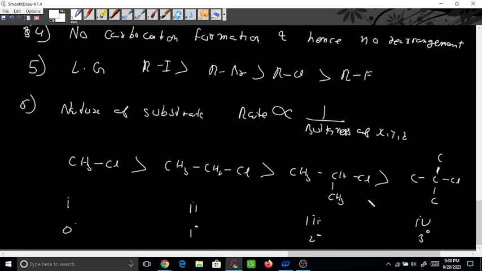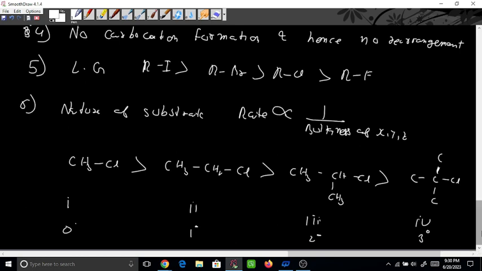So what was the rate for SN1? The rate of SN1 was highest for 3 degree, then 2 degree, then 1 degree. Got it? But here the rate has been reversed. For the SN2 reaction, the rate is highest for 0 degree, then 1 degree, then 2 degree and 3 degree.